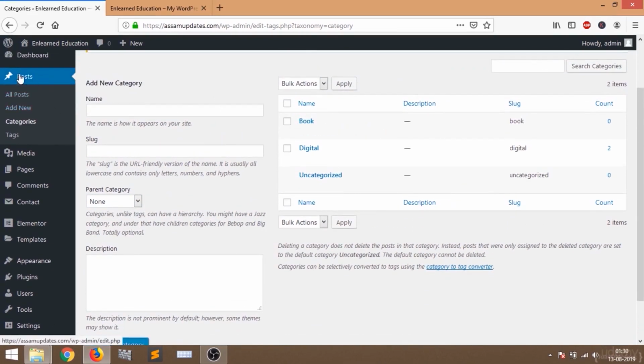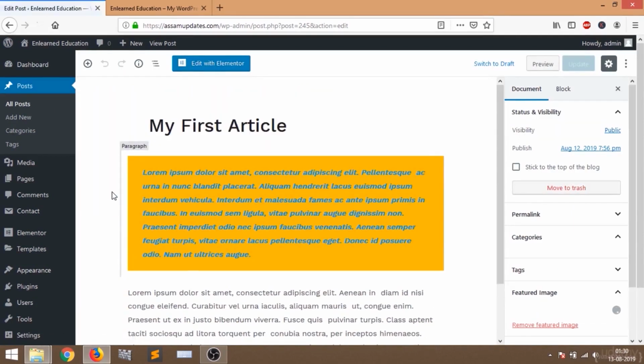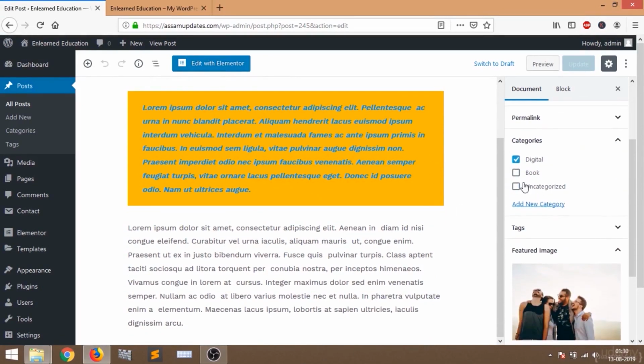Now if I go to posts, this is the post I have written just a few moments back. If I want to edit this post and change my category, or add a new category, I can do it here. So this is my post, and I want to change my category. In the category area you can see book is added. Just like that you can select different categories or add or remove categories by going to the category section, and it will appear here. Now I'm going to change my category from digital to book.